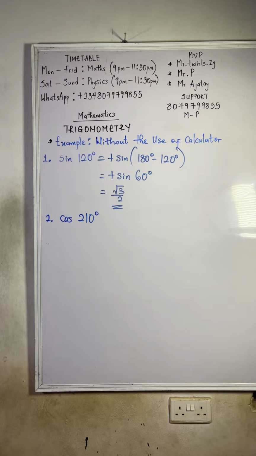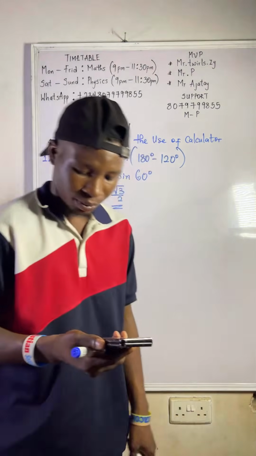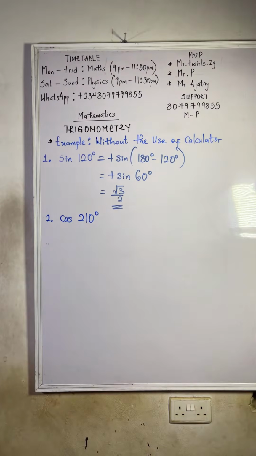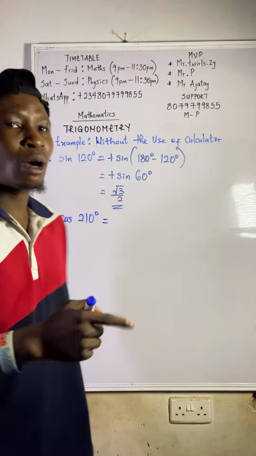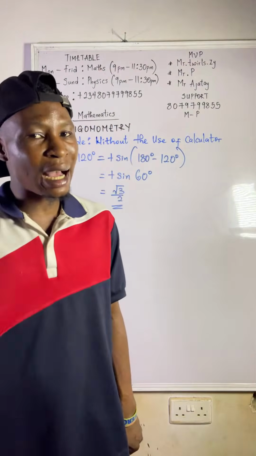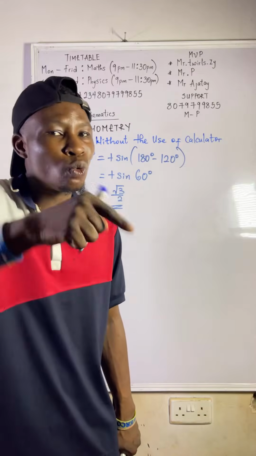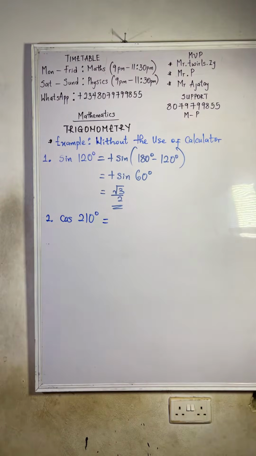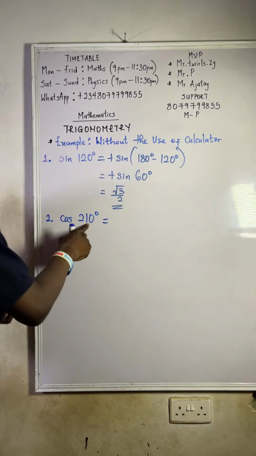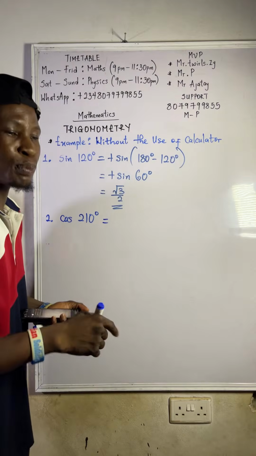Where does cos 210 fall? Which quadrant does it fall on? Let's do it together. It falls on the third quadrant. And how do you get the angle on the third quadrant? It is not 270 minus that angle. Don't go and make the mistake. I said it is that angle minus 180. So it is first on the third quadrant, and on the third quadrant, what is positive?